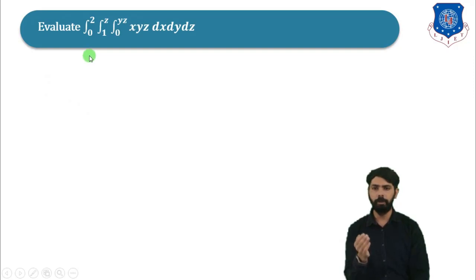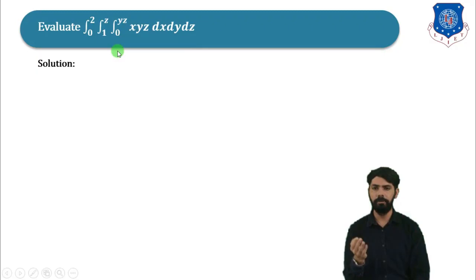Evaluate integration from 0 to 2, then integration from 1 to z, then integration from 0 to yz, xyz, dx, dy, dz. So here, first of all, we will take integration of xyz with respect to x, then we will take integration with respect to y, then we will take integration with respect to z.